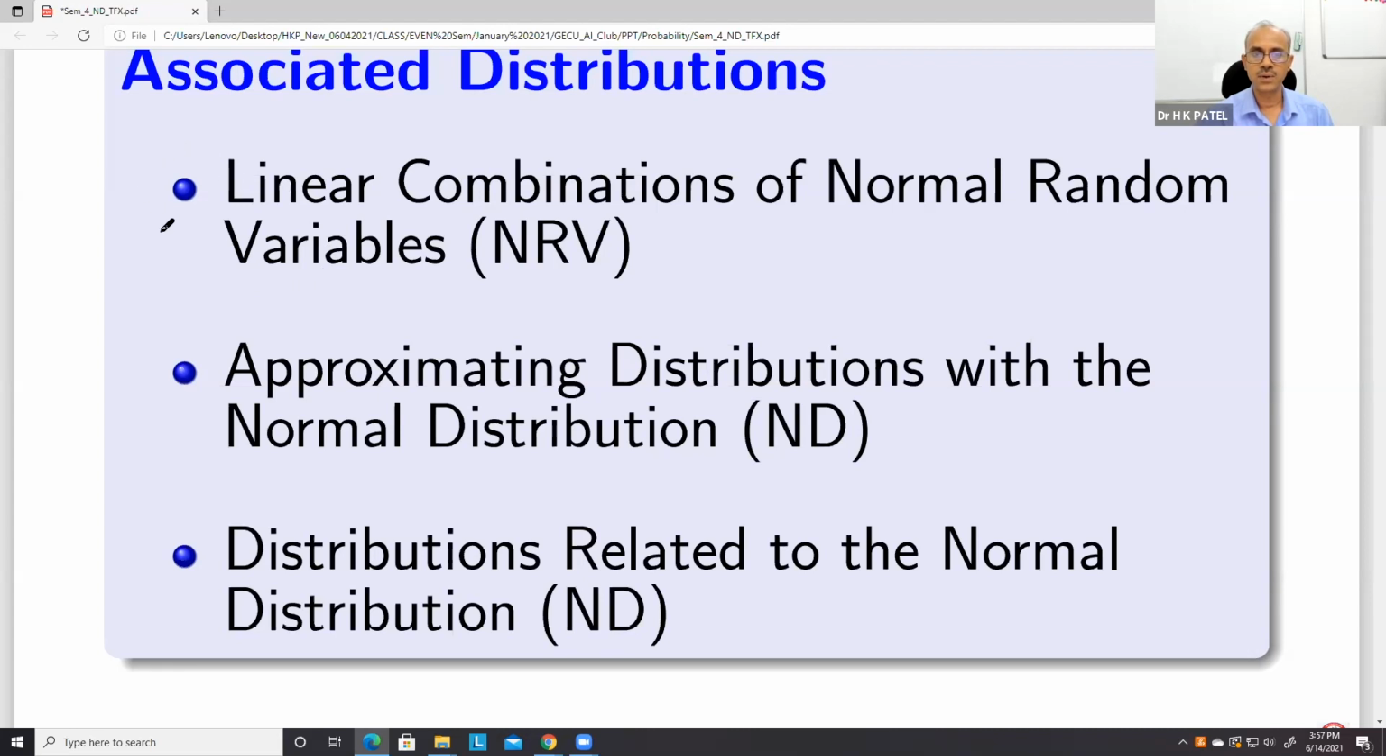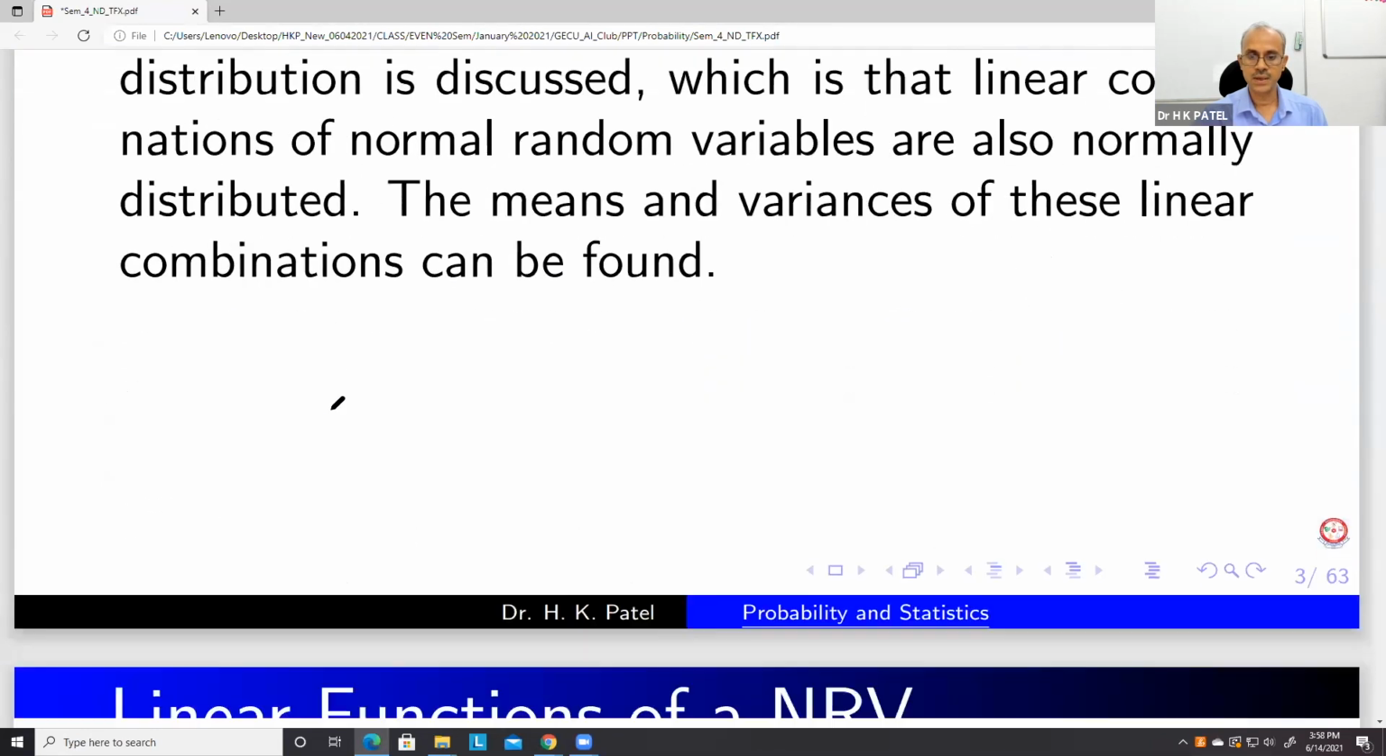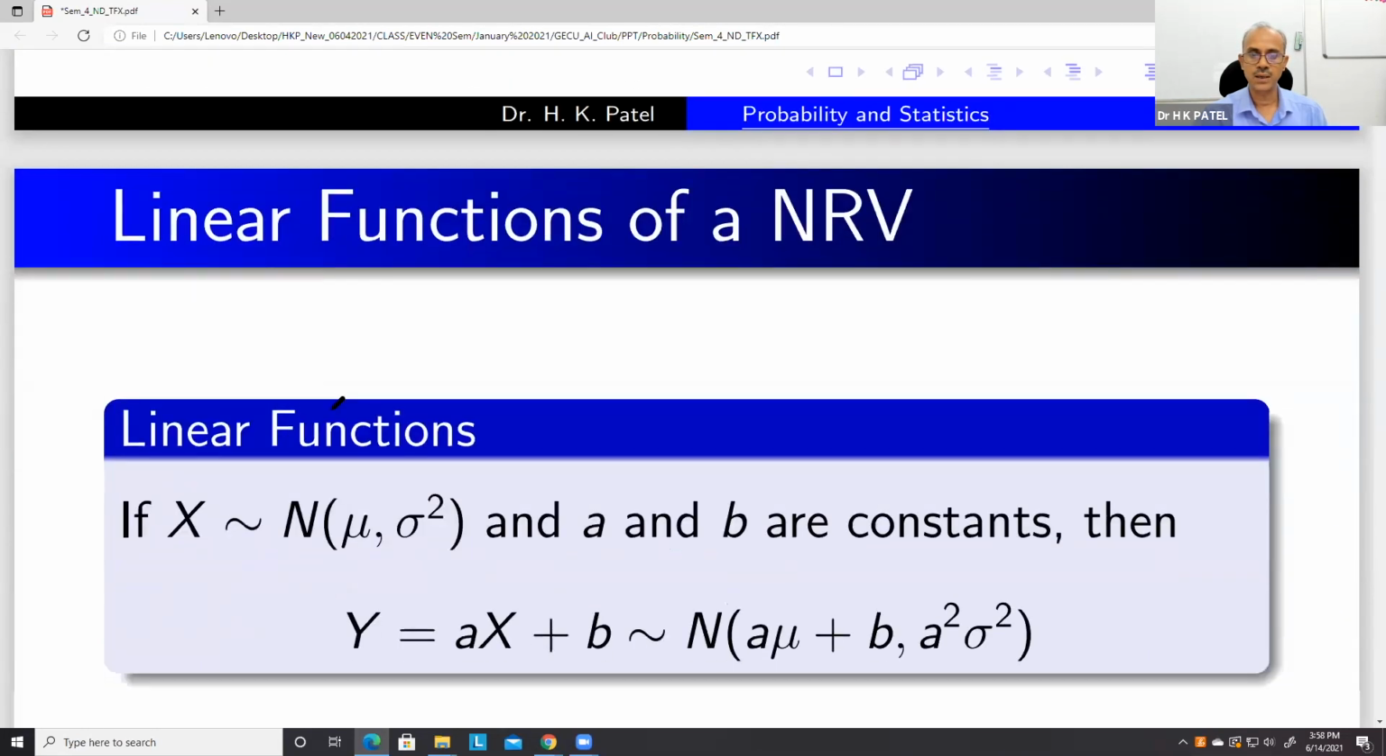In general, we have seen this. Specifically, we will see it now. We have already seen linear combinations of random variables. So we'll try to cover these two, and then next time we will see the distributions related to normal, which are the t distribution, chi-square distribution, and F distribution. This whole thing we will cover in two lectures. So first, linear combinations. This is just a repetition of the things we have already done.